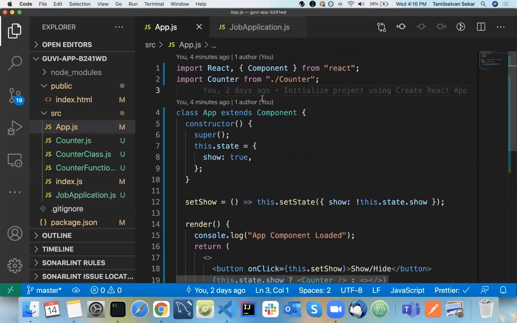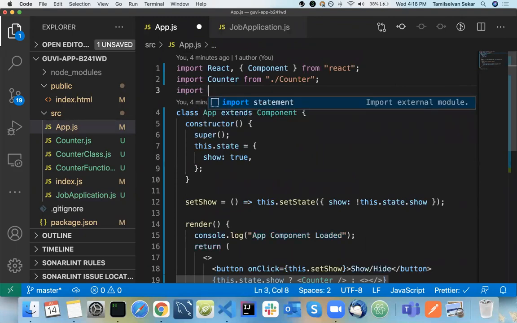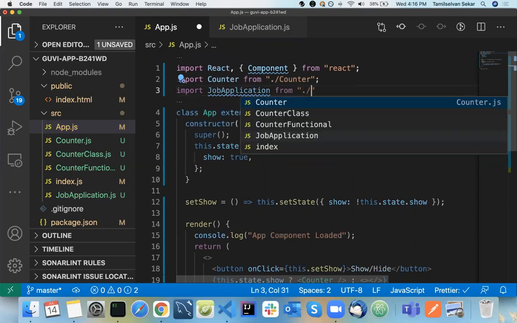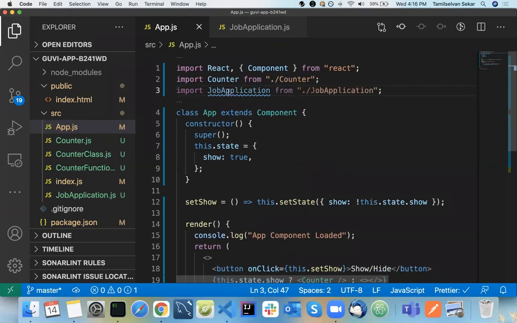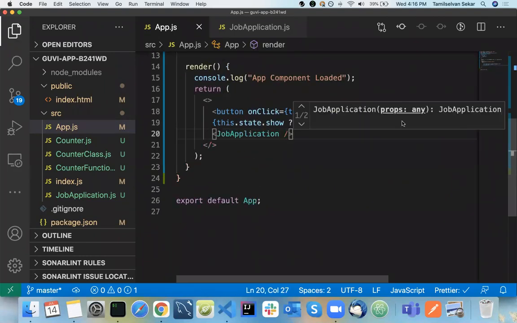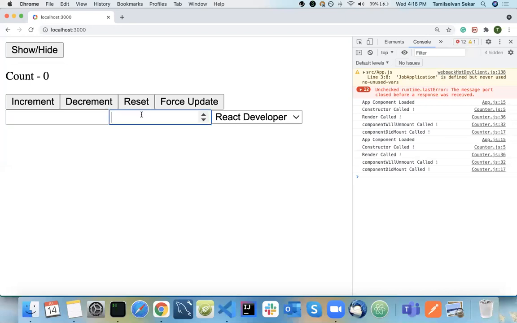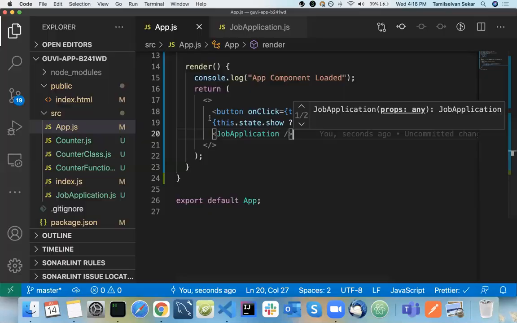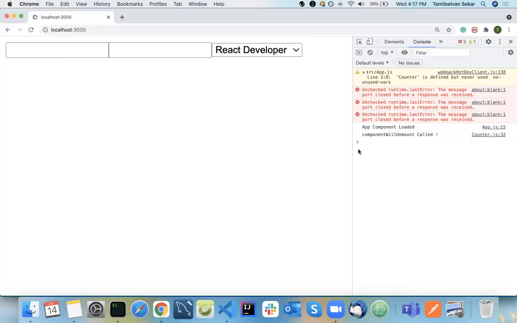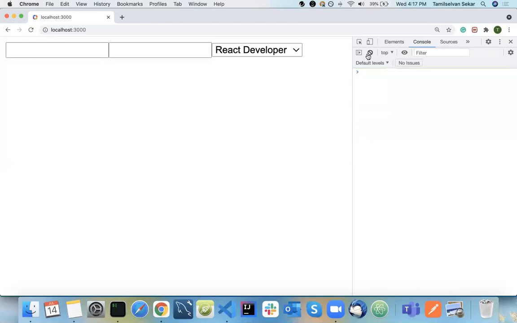My app.js is the first component that is going to load, right? Yesterday I mentioned it's the root component. So I will have my job application here, below my counter application. Simple. So the form is ready now. I'll remove my counter application for now, so we'll have the job application alone. It takes a text box, it takes a number, something like age here, and here it's a form field.